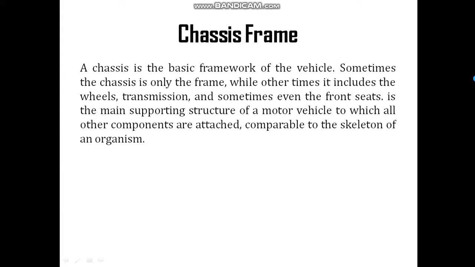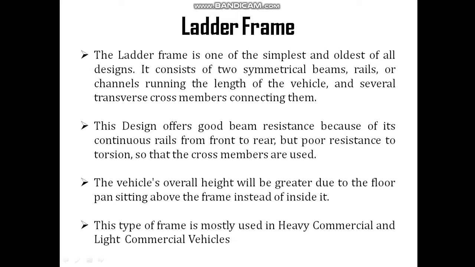Now coming to the classification, this chassis frame is basically classified into four types. That is, the first one is the ladder frame, the second one is the monocoque frame, the third one is the tubular space frame, and the fourth one is the backbone frame. So the chassis frame is generally classified into these four types.